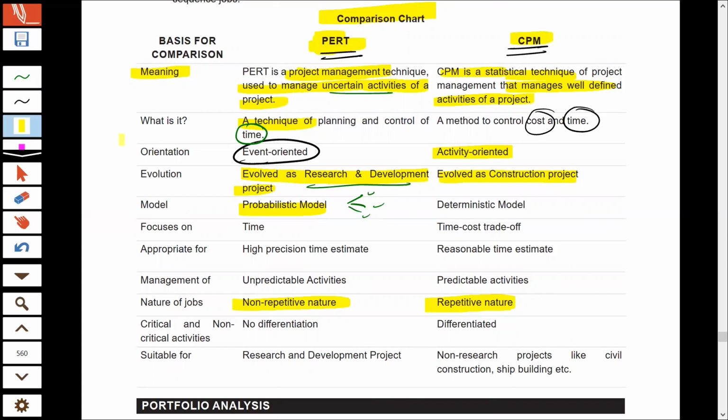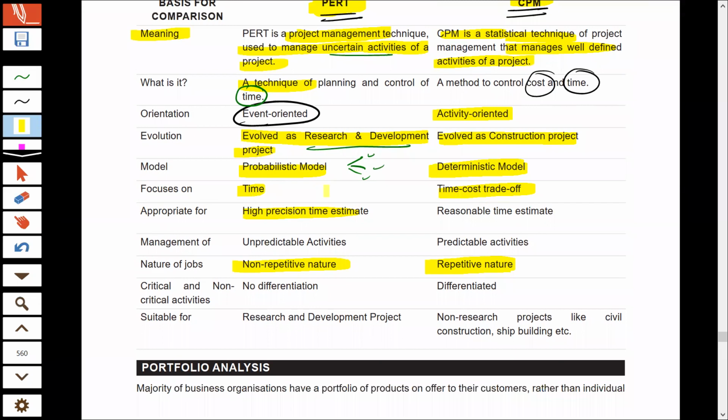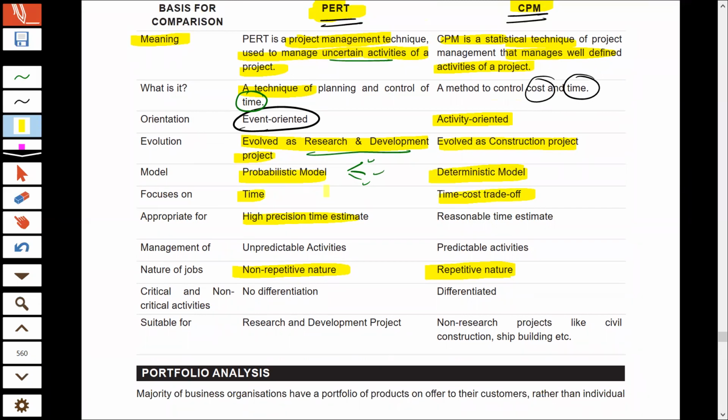Whereas CPM is used for those projects which are repetitive in nature, where activities are certain, and so everything can be determined with utmost certainty. So that follows a deterministic model. Focus is on time in PERT, and here focus is on time and cost both. PERT is usually useful when you want to predict the time that goes into the activities with high precision, because activities are uncertain and you want to predict the time that goes into doing all those activities with utmost precision.